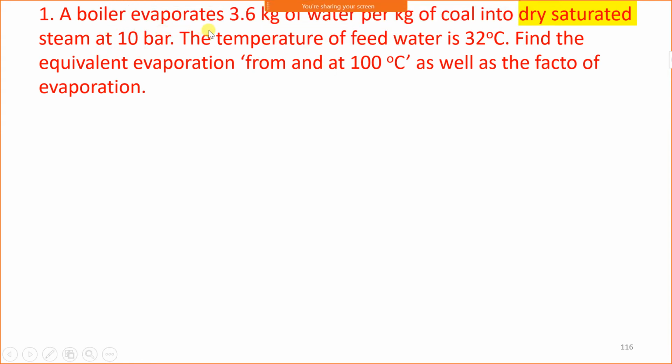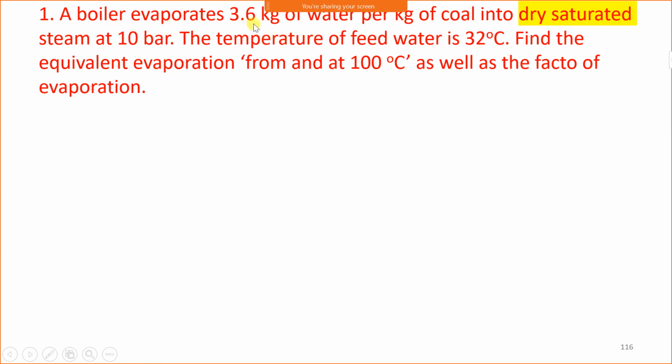A boiler evaporates 3.6 kg of water per kg of coal. Look at here, what is the unit? A boiler evaporates 3.6 kg of water per kg of coal. Coal means a fuel. 3.6 kg of water is evaporated, meaning mass of steam produced. Water evaporates means steam is produced. Therefore here we can say the steam produced is 3.6 kg per kg of coal, meaning the unit is kg per kg of fuel.